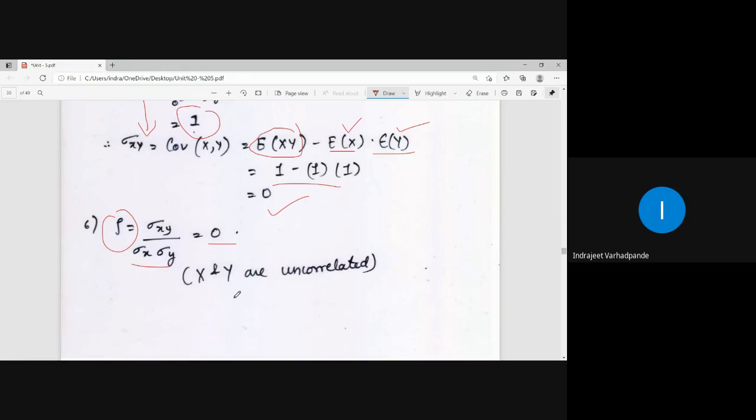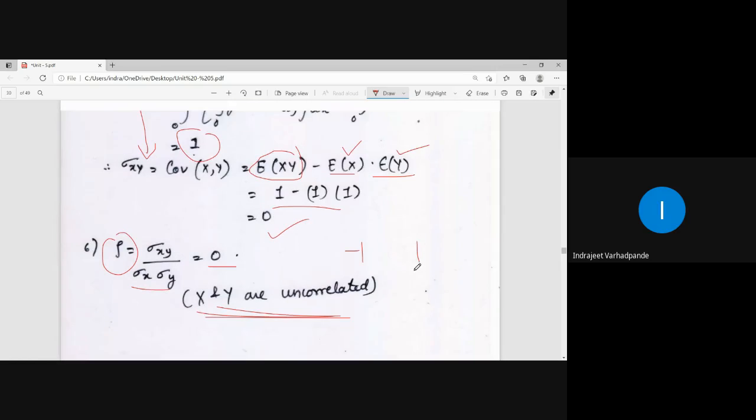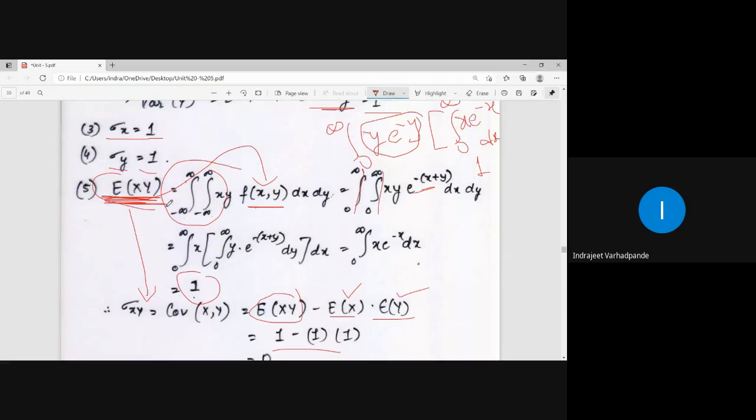In this case, I say that x and y are uncorrelated. There is no correlation. The value of rho is always between minus 1 and 1. So rho I have got as 0, and I conclude that x and y are uncorrelated, meaning there is no relationship. Expectation of xy, did you understand?